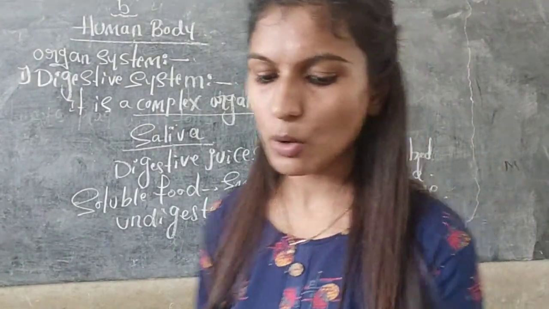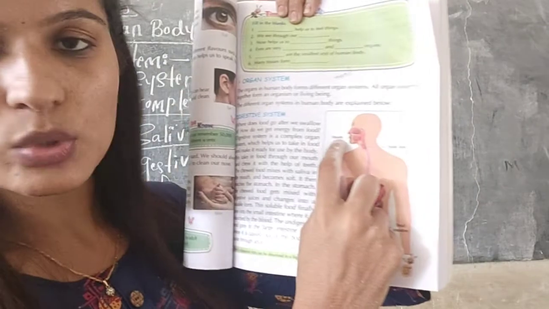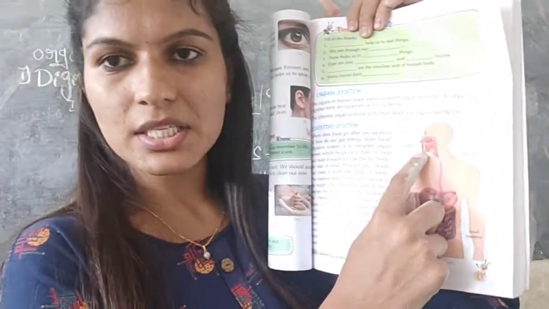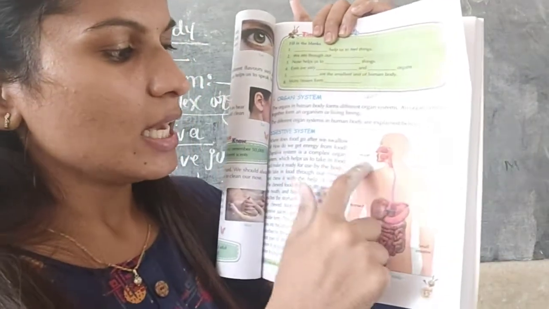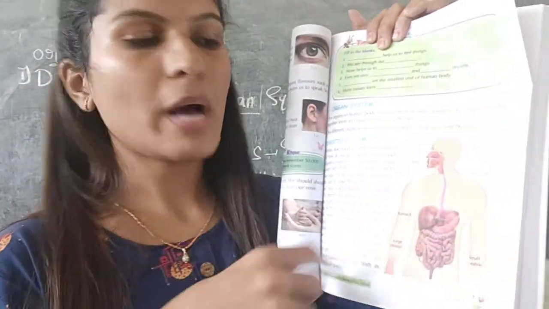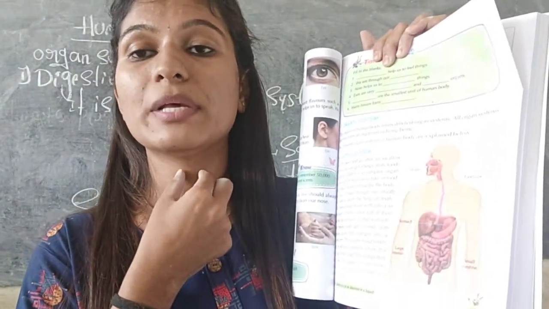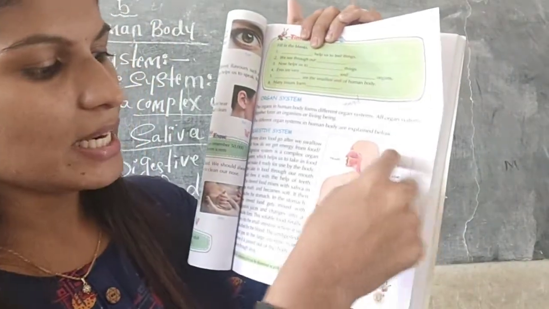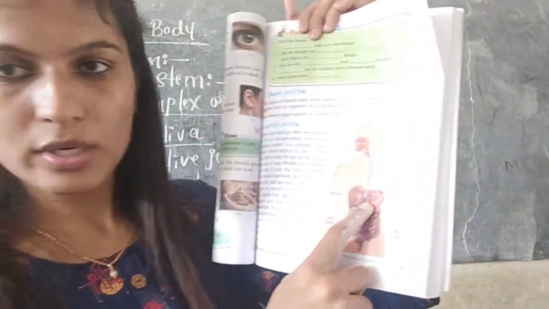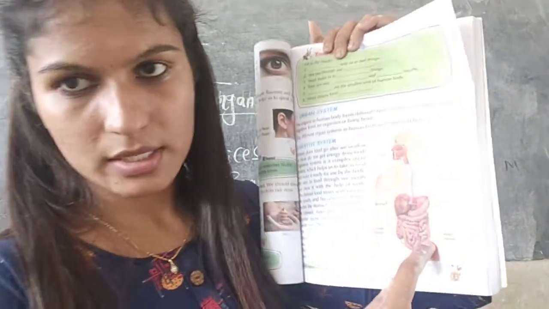So this is about the digestive system. You can see this picture here. Firstly, we eat our food through the mouth, and it will be chewed by using our teeth. Then the food will pass through the food pipe, which is in our neck, and then it will go to the stomach to get more digested. This is the large intestine. This is the small intestine.